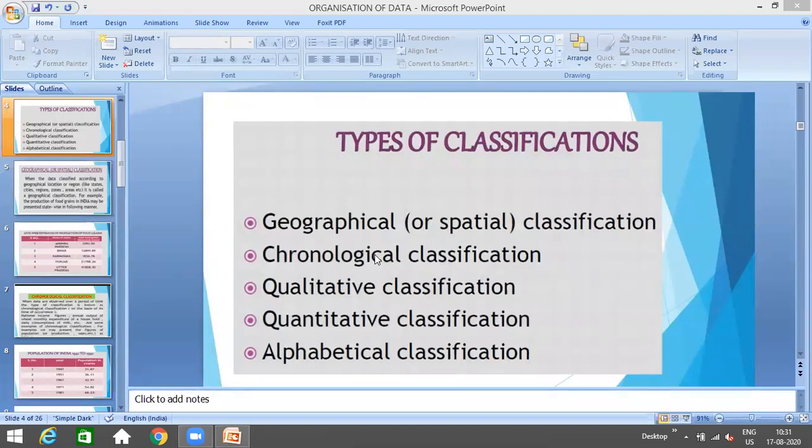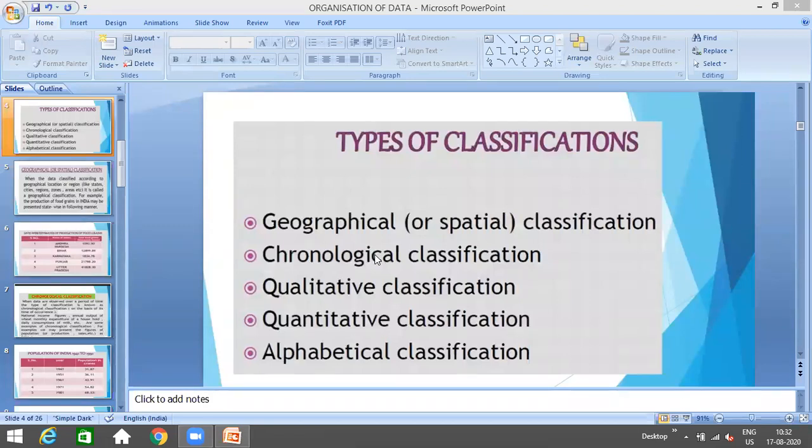Chronological classification means whenever the data is being classified on the basis of the time of its occurrence. Which means whenever, in a proper serial order, time wise, the data is arranged, that is known as chronological classification.